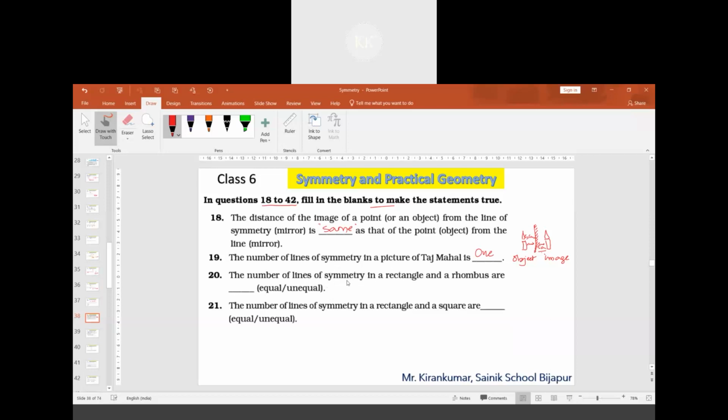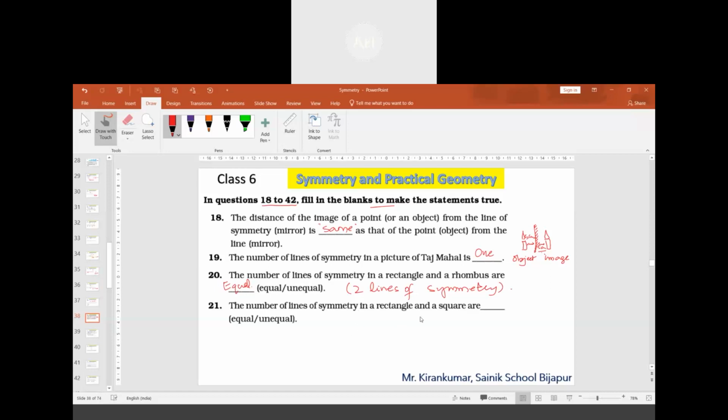Question number 20. The number of lines of symmetry in a rectangle and a rhombus are dash. Equal, sir. Both are having two, because there will be two lines of symmetry. Rectangle also two, rhombus also two. Correct, sir. Very good.